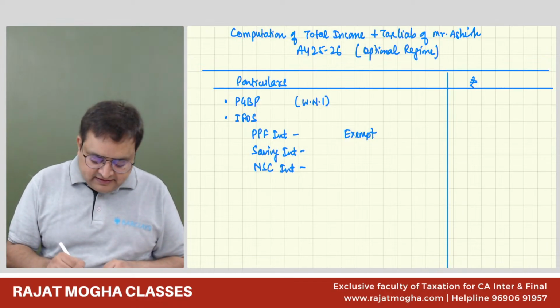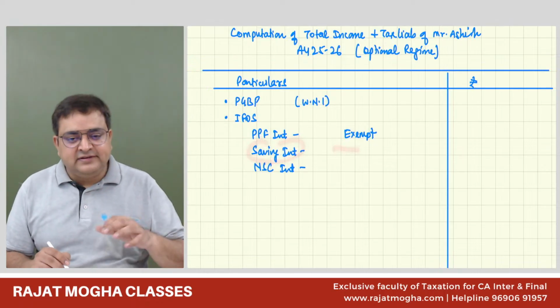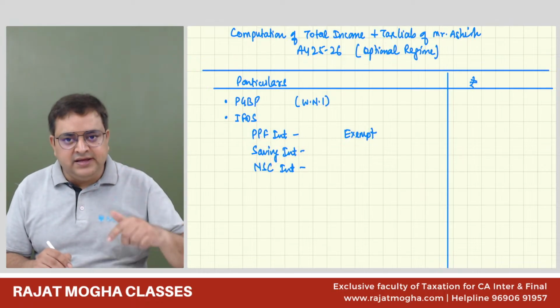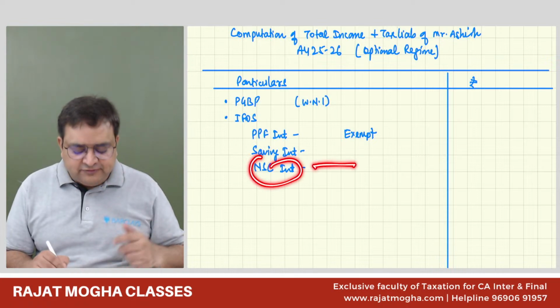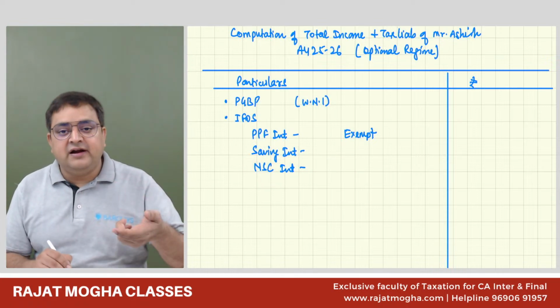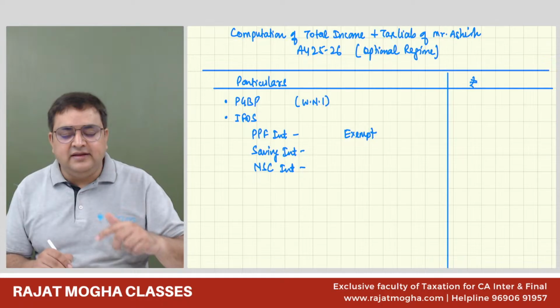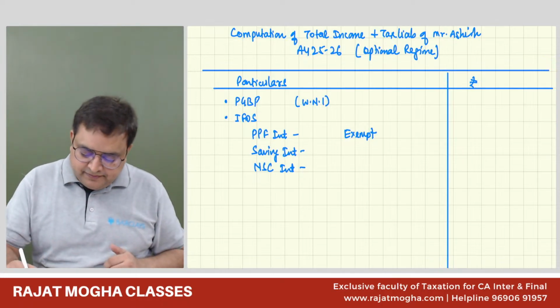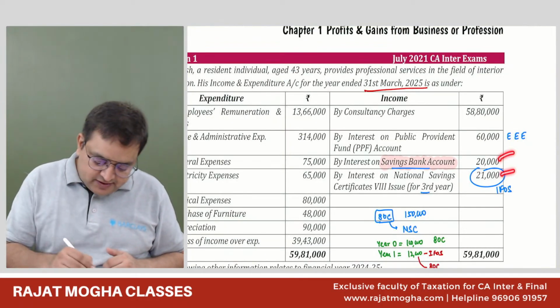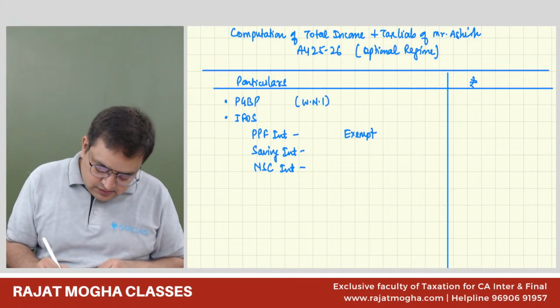Guys, please remember, saving interest as of now make it taxable, but thereafter we will give 80TTA. NSC interest, please first make it your income, and thereafter we will give 80C for NSC interest reinvested. So how much is it? 20 and 21. So this is 20,000 and this is 21,000.